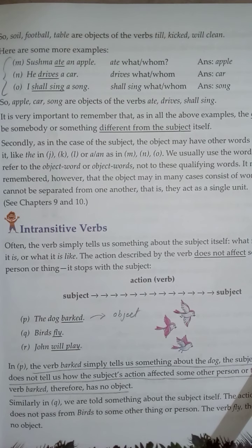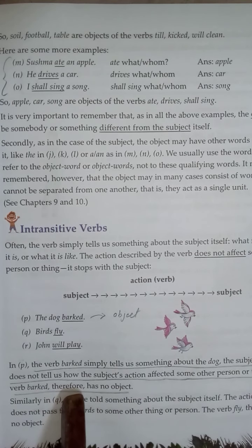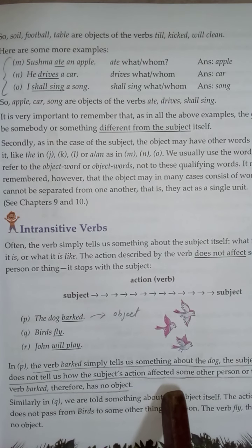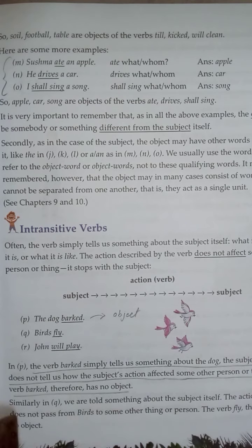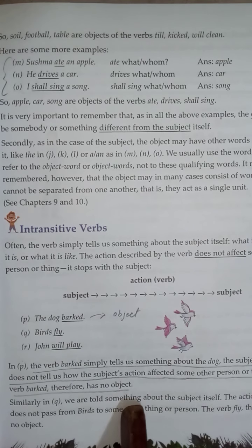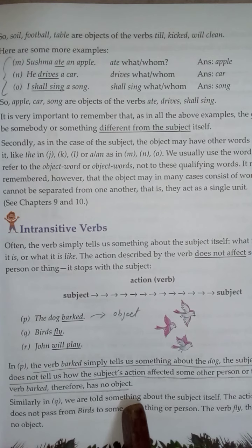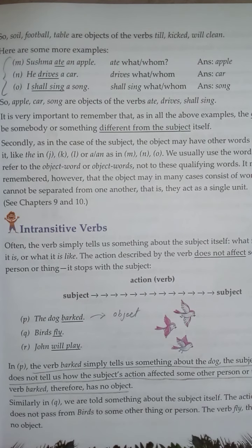The subject itself, it does not tell us how the subject's action affected some other person or thing. The verb barked therefore has no object. So, now try to understand. Transitive verb is direct action on the object, and intransitive verb does not give the action to any other object. It does only.